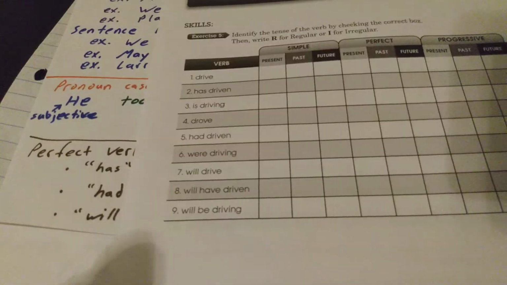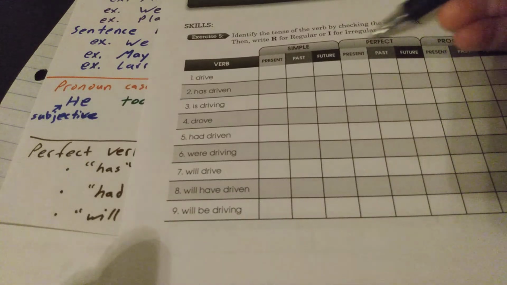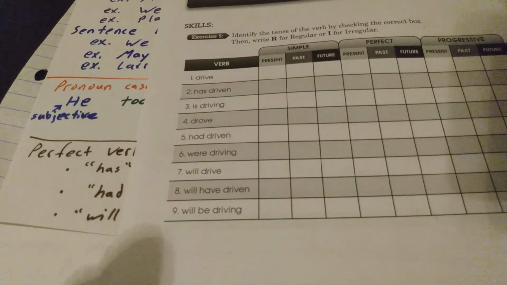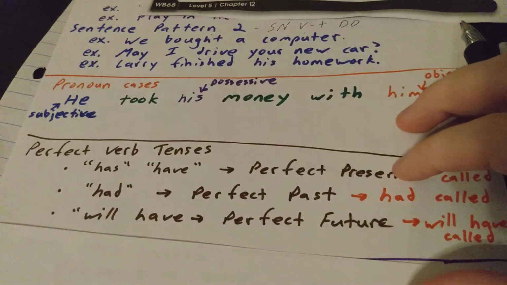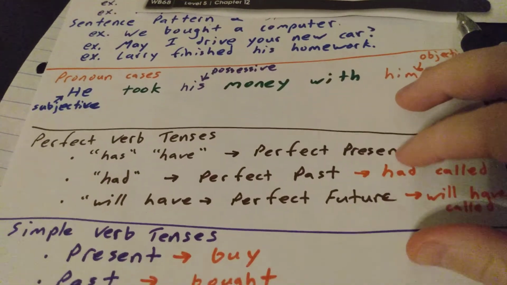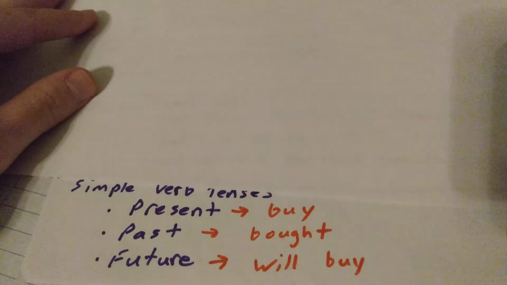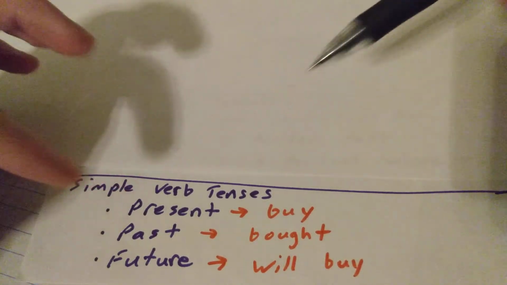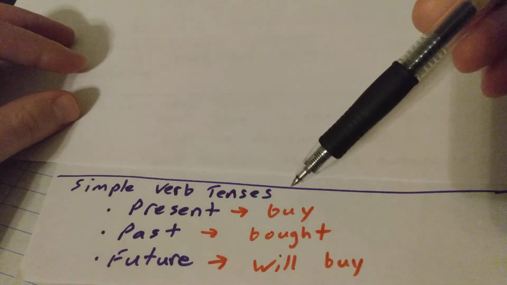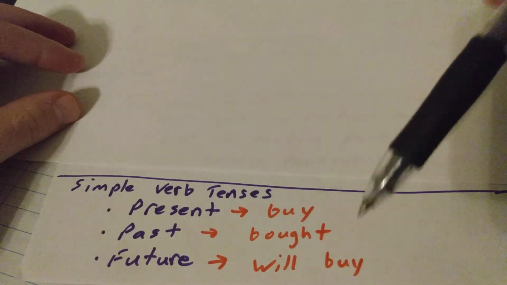And then once you figure that out, you have to say whether they're perfect present, perfect past, or perfect future. All right. And then, of course, the simple verb tenses, present, past, or future. Examples are buy, bought, and will buy.